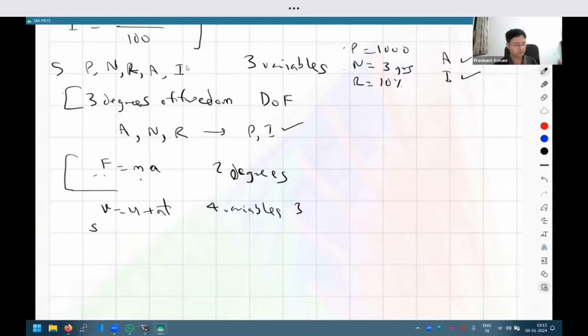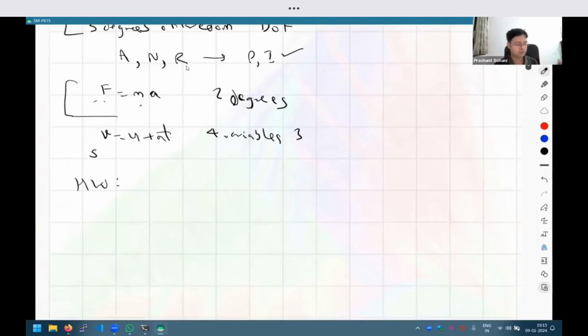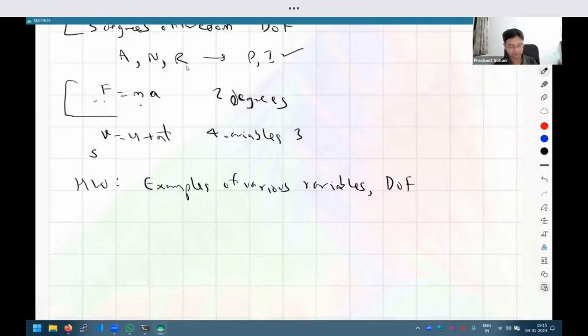So like that, one homework I'll give you. The first homework for you is to try to find as many examples of various equations or variables and try to find the degrees of freedom for each of them. Try to make a list of as many examples as you can find, to establish in your mind the concept of degrees of freedom. Then you will see how this is useful, because you may be given some three variables, say x, y, z, and you want to reach some other variables p, q, r.